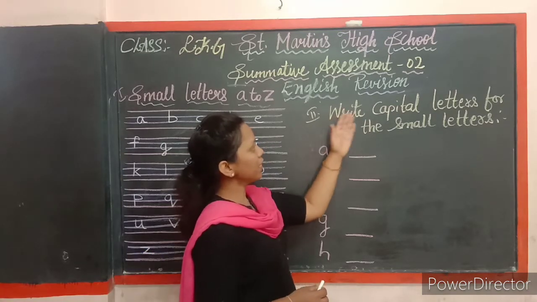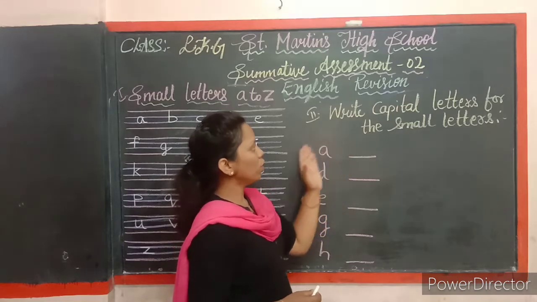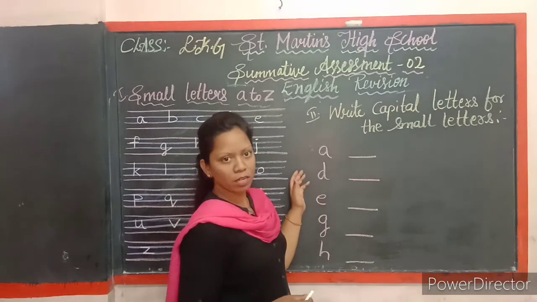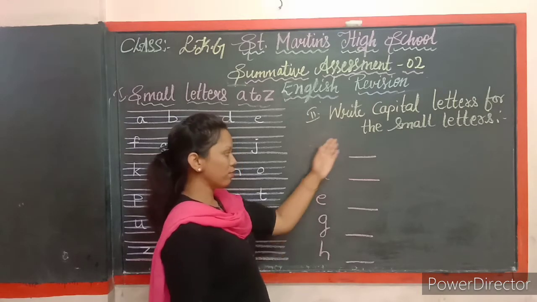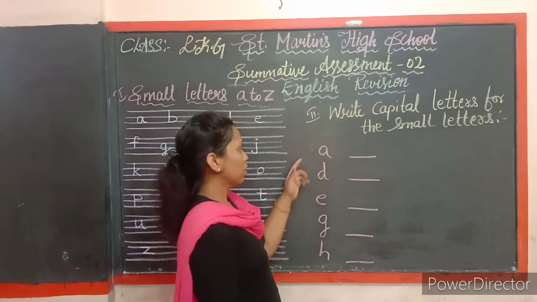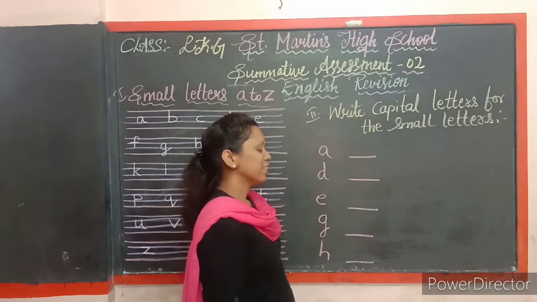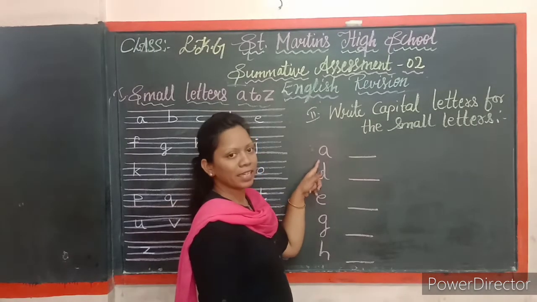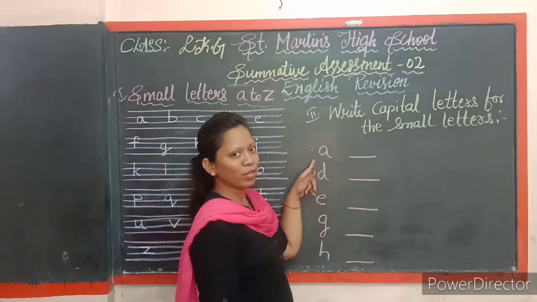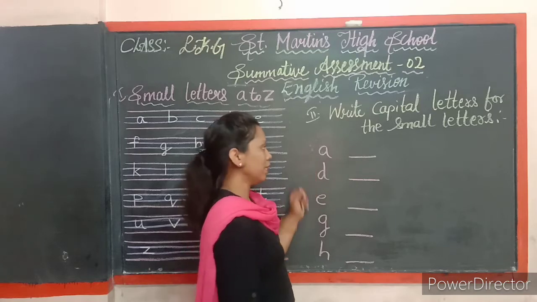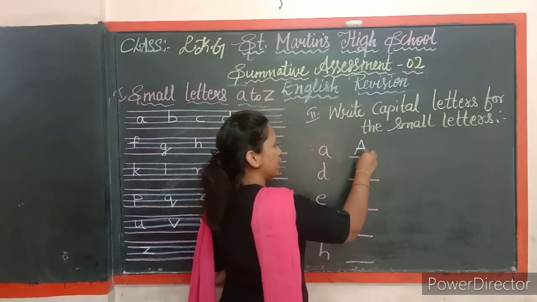Look here, write capital letters for the small letters. Now I am going to teach you how to write capital letters for the small letters. Here I have given small letters, isn't it, children? So you have to write capital letters. Here you can see small letter a, no? You have to write capital letter A. Write capital letter A, that is the big letter A.